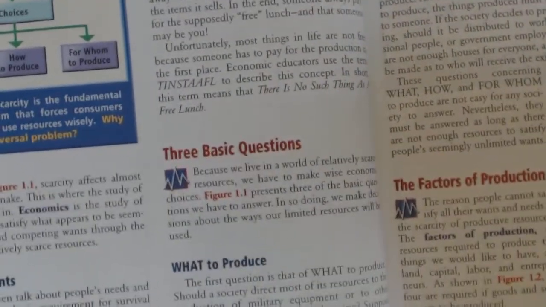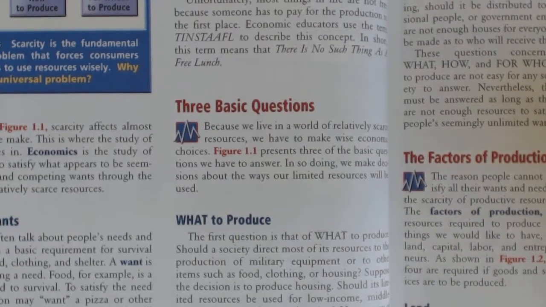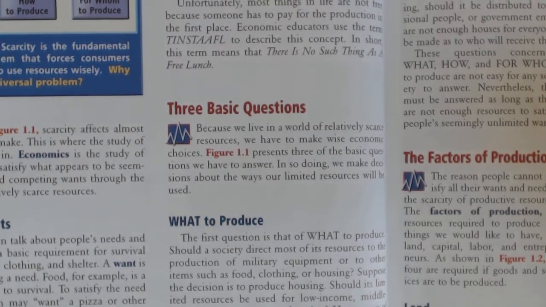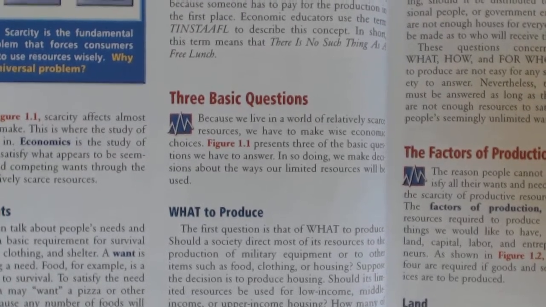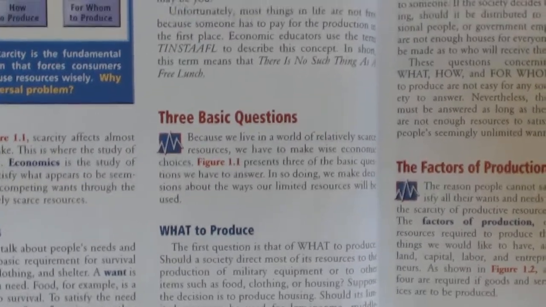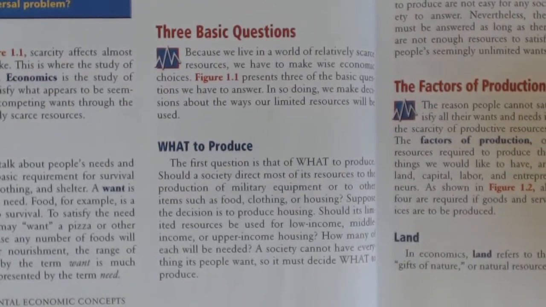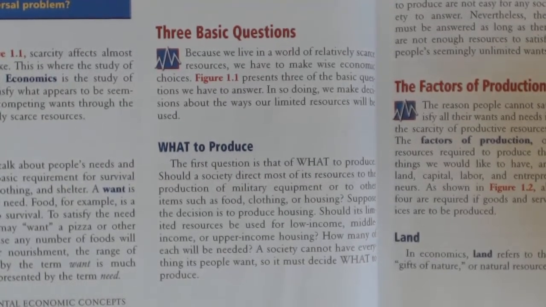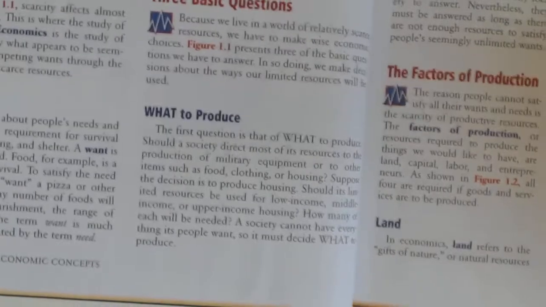Now, we're going to skip forward a little bit to the next page, and it talks about the 3 basic questions that every system must answer. Those questions are, first, what to produce. How does a society decide what to produce? Using those scarce resources, should it produce food? Should it produce clothing? Should it produce cars, houses? What should each society produce, given that amount of scarce resources?